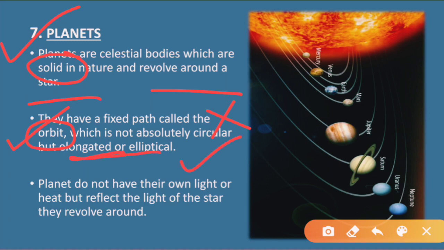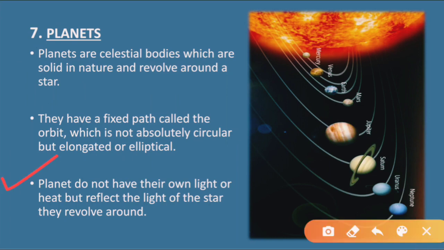Now the planets do not have their own light or heat, but they reflect the light which is emitted by the other star. Star means your sun. They emit the light of the sun. They reflect the light of the sun.